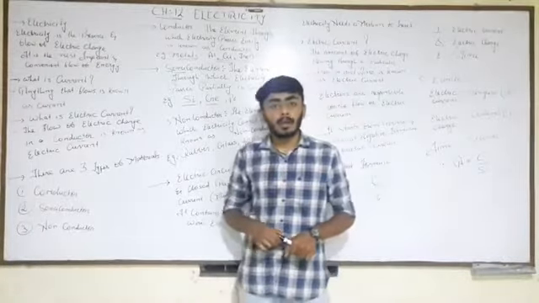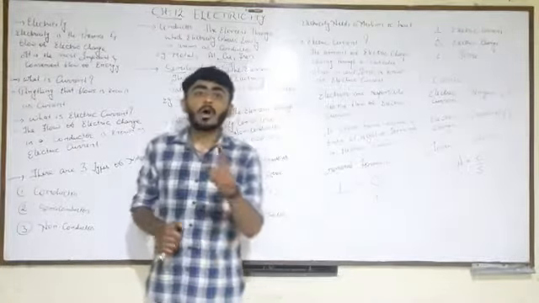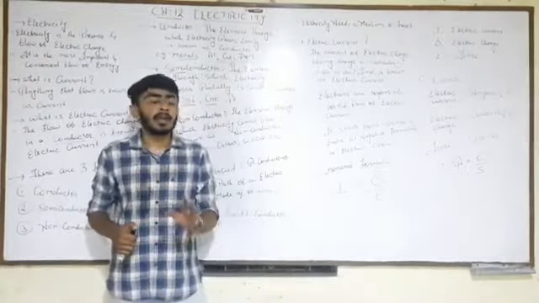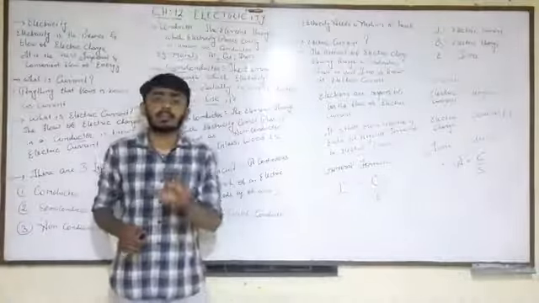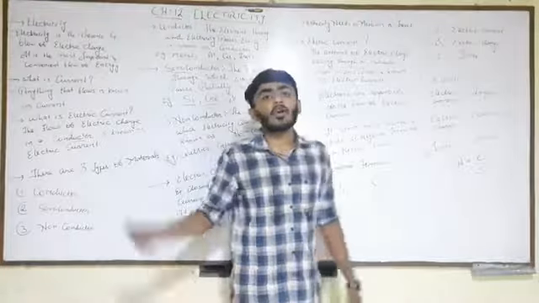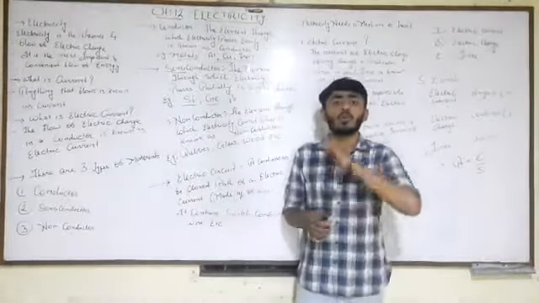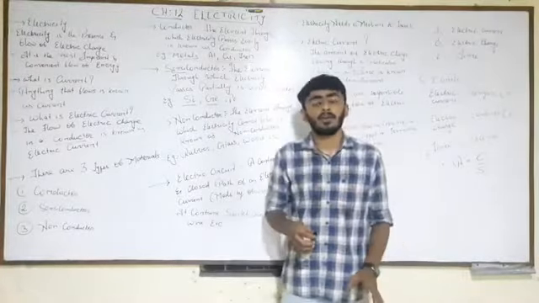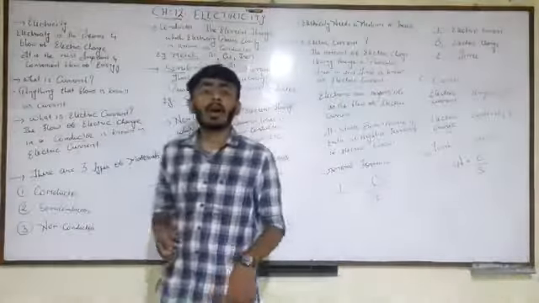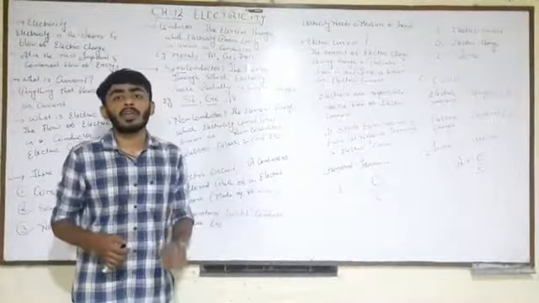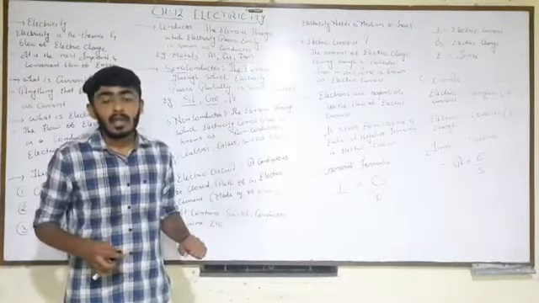The best example is your mobile phone. Your mobile phone's circuits are completely made up of silicon and germanium, that is, semiconductors. Silicon and germanium are said to be the world's most widely used semiconductors.